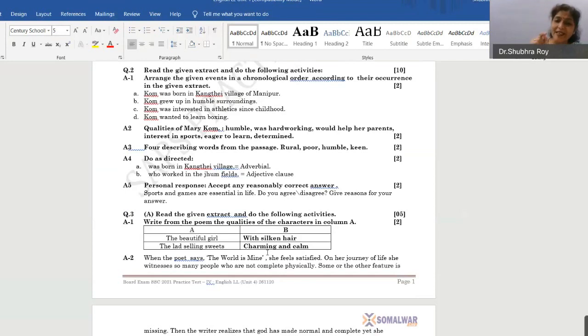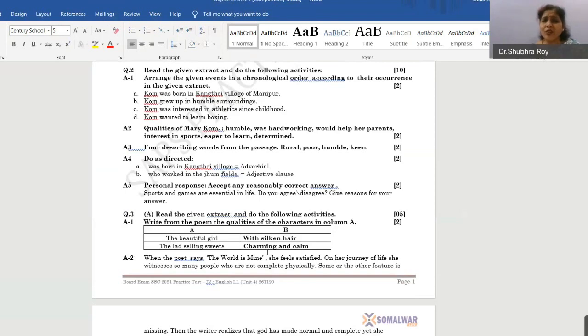So before writing it in your answer books, try to mark somewhere in the answer books the series, the numbers given in the question paper, and then write it down. And write it in full sentences, okay? Activity 2 is: describe in brief the qualities of Mary Kom.